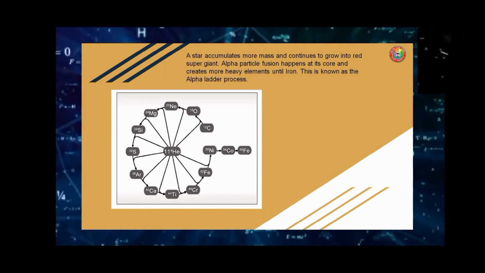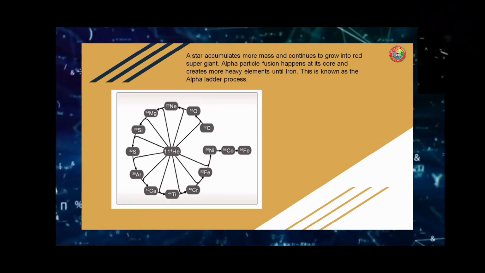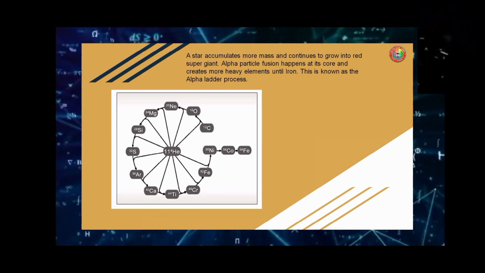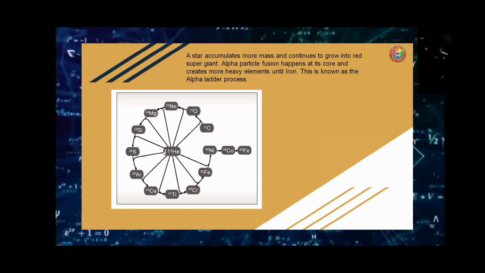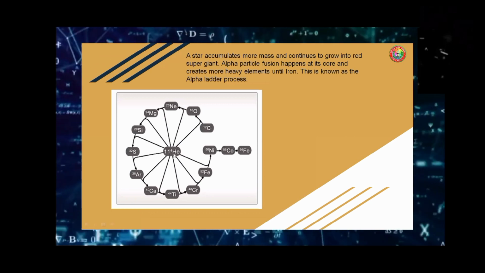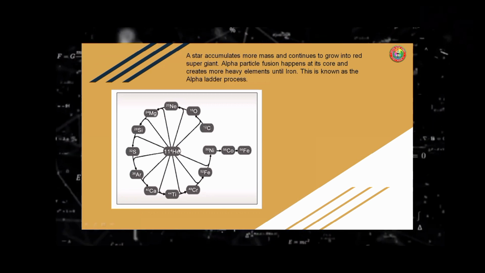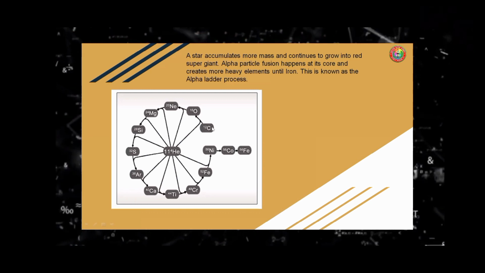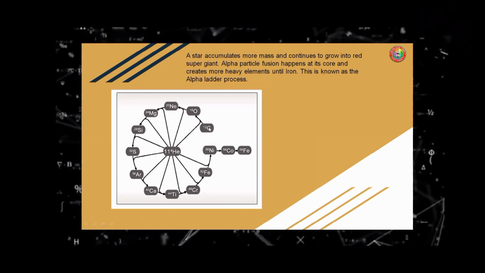Another one is when the star accumulates more mass and continues to grow into a red supergiant. Alpha particle fusion happens at its core and creates more heavy elements until iron. This is known as the alpha ladder process. We'll be having 11 steps in the alpha ladder process. We'll start from carbon 12.